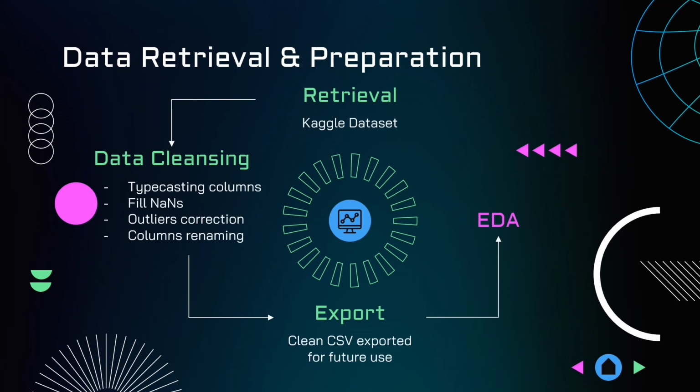The first step in data cleaning is data retrieval from Kaggle. Once the data is retrieved, the next step is data cleansing. This step involves identifying and correcting any errors or inconsistencies in the data. The data cleaning process includes handling NaN values, correcting formatting issues, removing duplicates, and dealing with outliers. After cleaning the data, the next step is to export it in a format that is suitable for analysis. Once the data is exported, it's time to perform EDA.